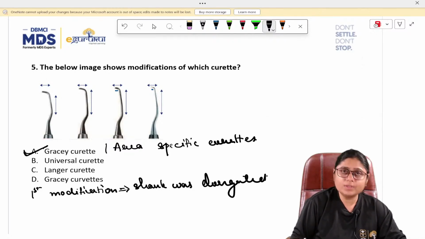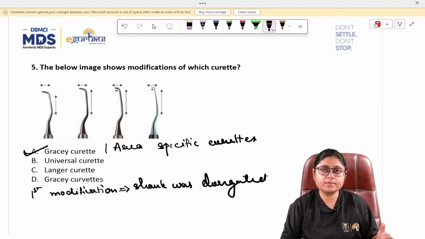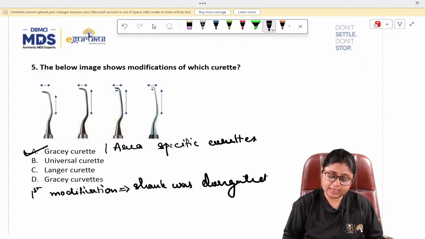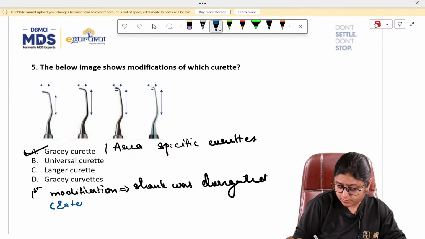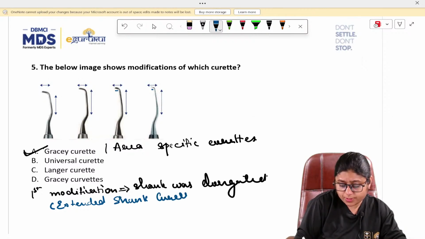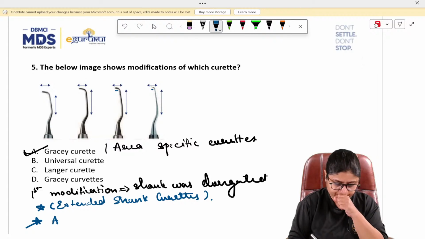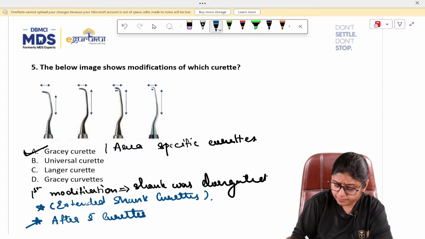Okay. Why was this shank elongated? So that it can reach deeper areas. It can penetrate deeper pockets, reach deeper pockets. For this the shank was elongated. So these were also called extended shank curettes. Or you can say that they are also called After 5 curettes.